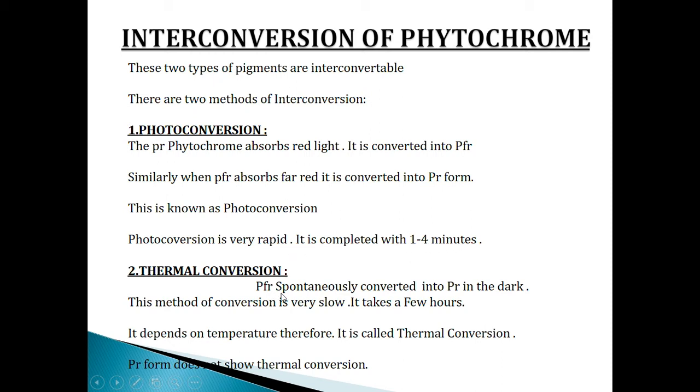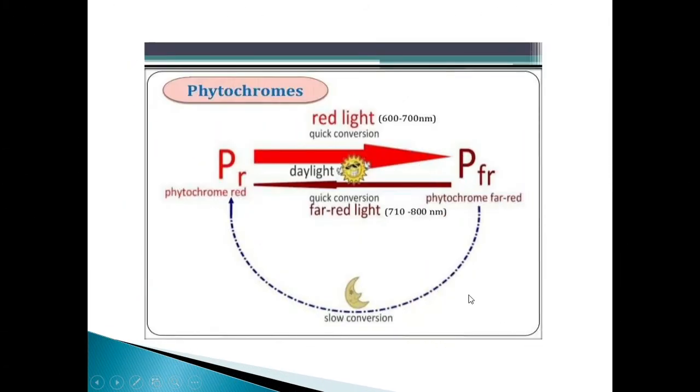Number two is thermal conversion. PFR is spontaneously converted into PR in the dark. This method of conversion is very slow. It takes a few hours. It depends on temperature, therefore it is called thermal conversion. PR form does not show thermal conversion, as you can see in the diagram.